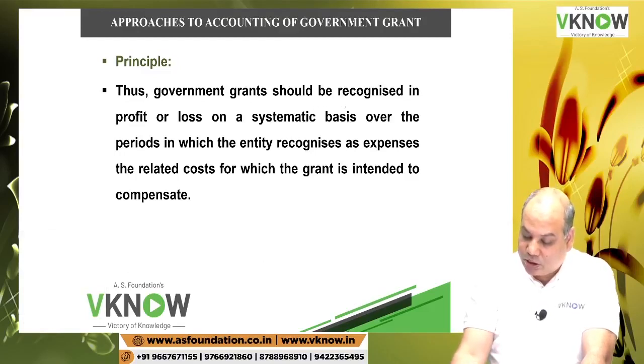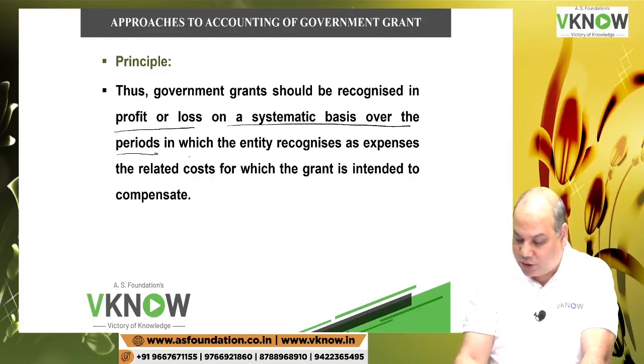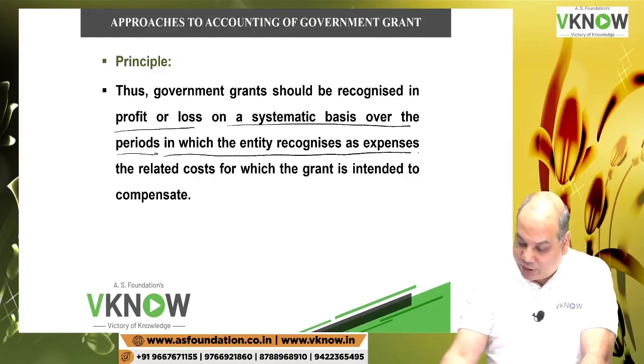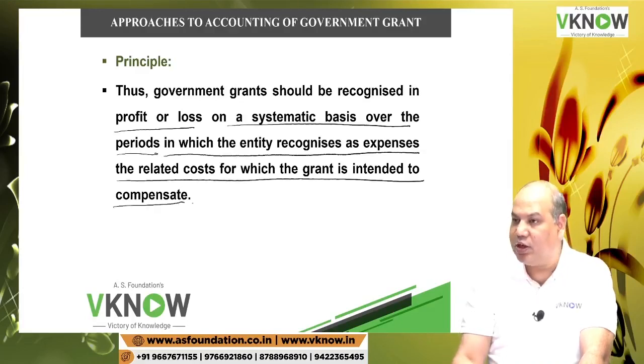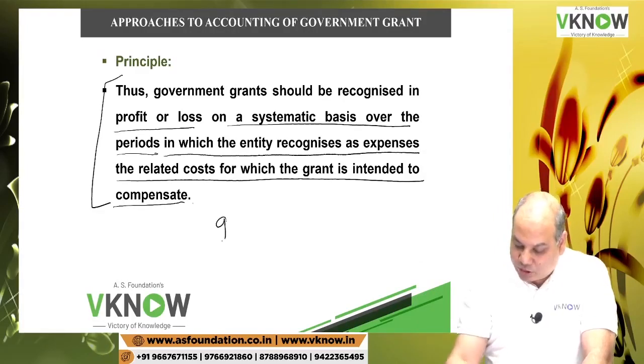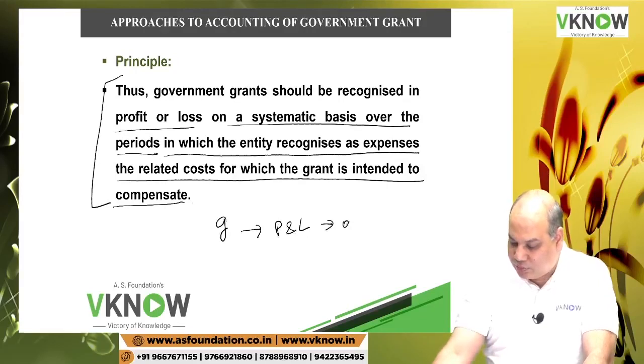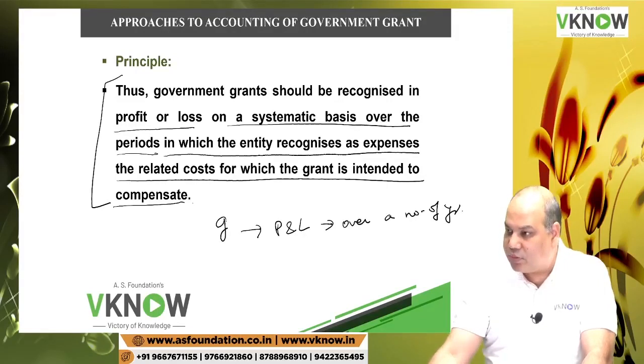This government grant should be recognized in P&L account on a systematic basis over the period in which the entity recognizes as expense the related cost for which the grant is intended to compensate. So the standard says grant should be recognized in P&L account over a number of years. Which number of years?